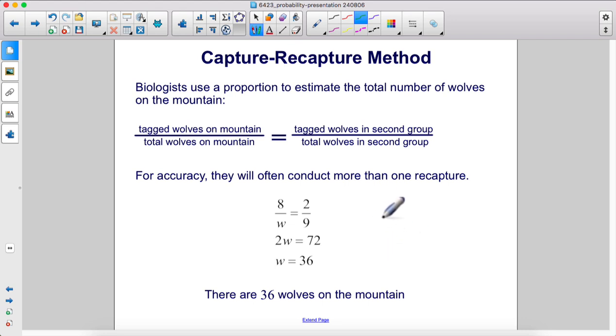Biologists use a proportion to estimate the total number of wolves on the mountain. The number of tagged wolves on the mountain, which was 8, over the total wolves on the mountain, which is what we're looking for, equals the number of tagged wolves in the second group, which was 2, out of the total amount of wolves in the second group, which was 9. So we can cross multiply. 2 times W equals 8 times 9, which is 72. Divide both sides by 2, and we see that there are 36 wolves on the mountain.